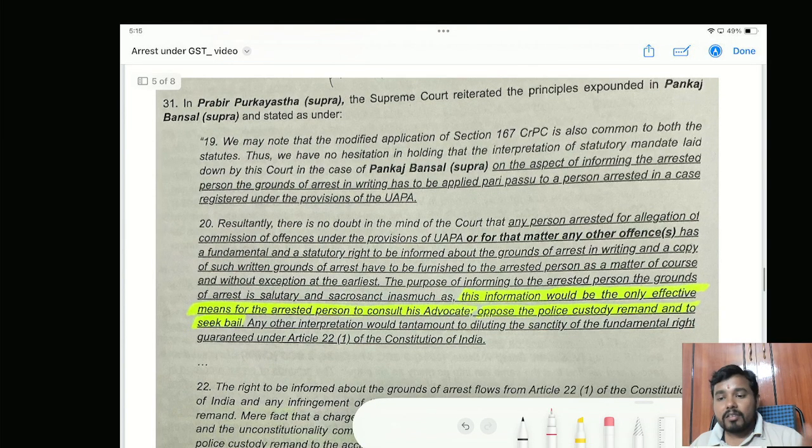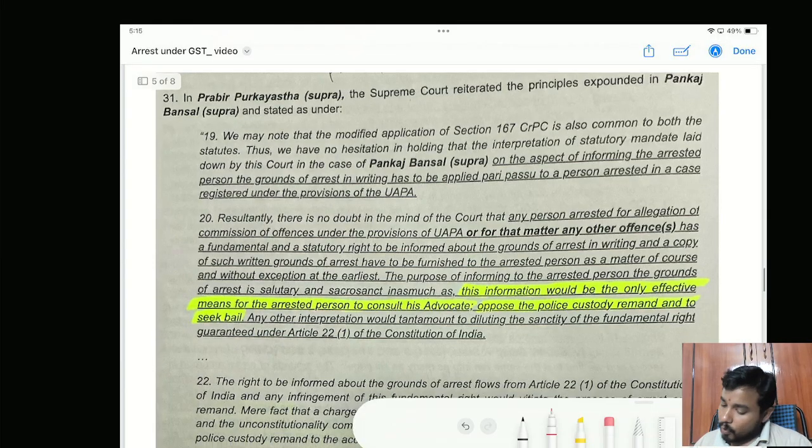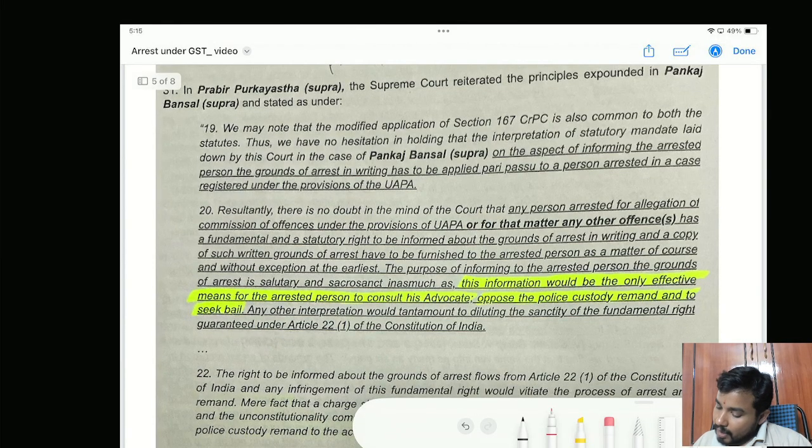In this judgment also there is an important part. What is that? This information would be the only effective means for the arrested person to consult his advocate, oppose the police custody remand and to seek bail. So what they are saying is that communicating the grounds of arrest properly in writing is the only effective means for the arrested person to consult an advocate.